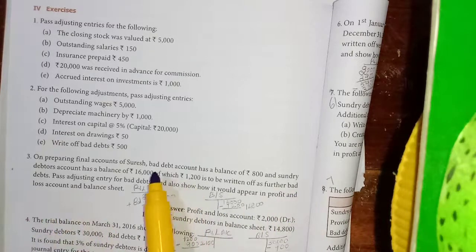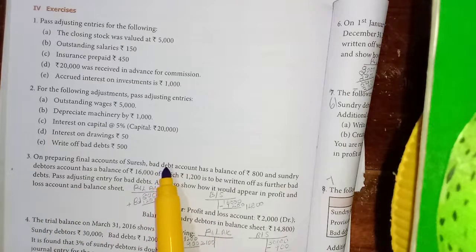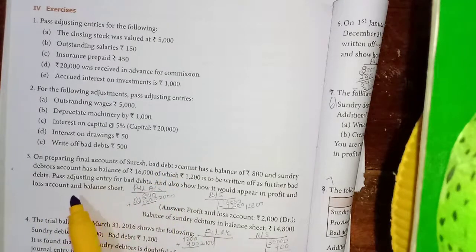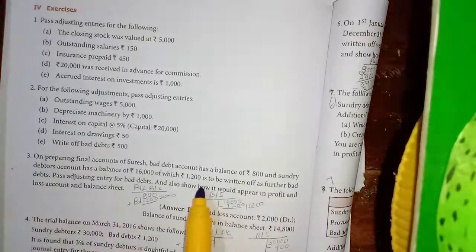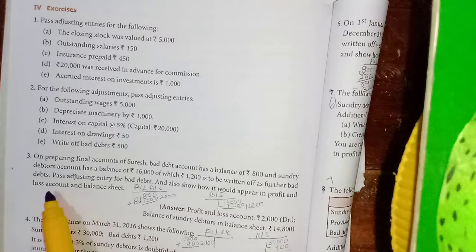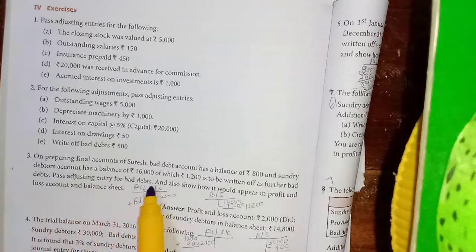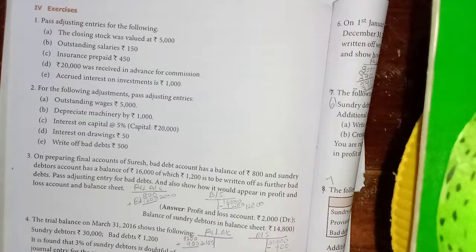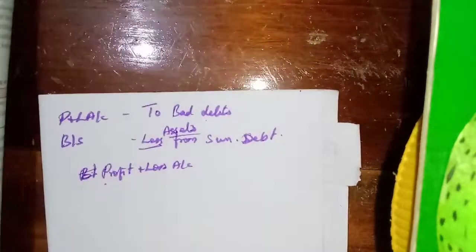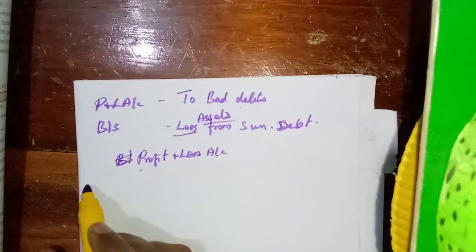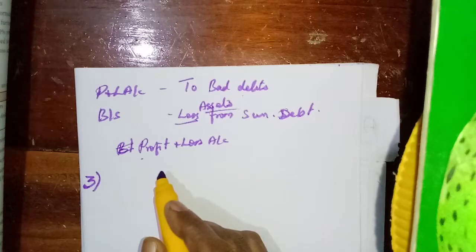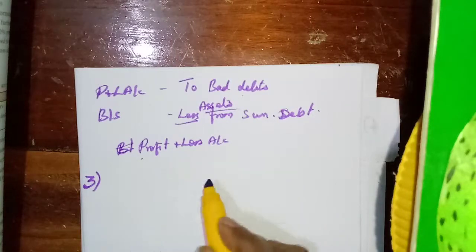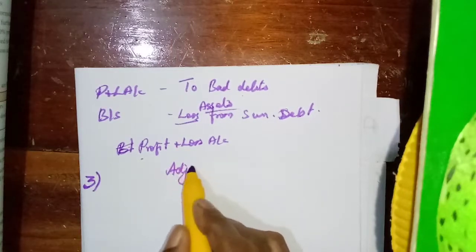Okay, here already they have one bad debts account. Then additionally bad debts 1,200. Pass adjusting entry for bad debts and also show how it would appear in the profit and loss account and balance sheet. Okay, so what is the adjusting entry? Now the problem number 3. Okay, what is the question they have asked? Pass adjusting entry. So you write adjusting entry.